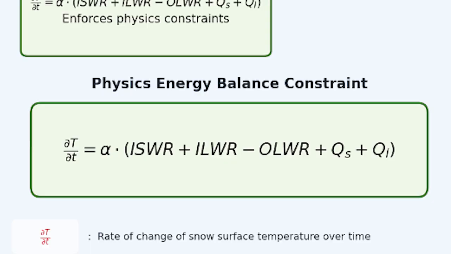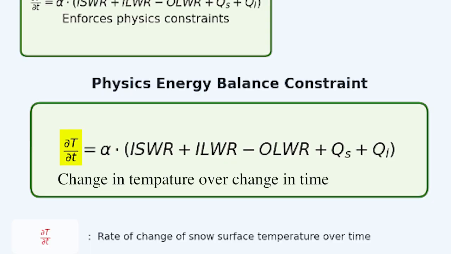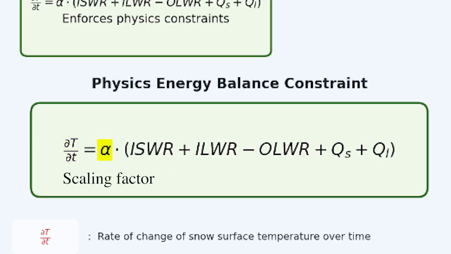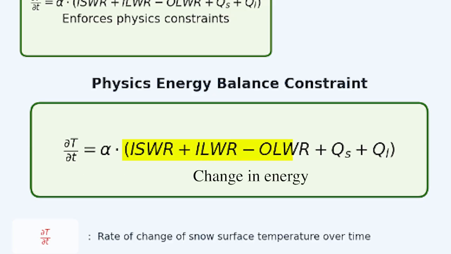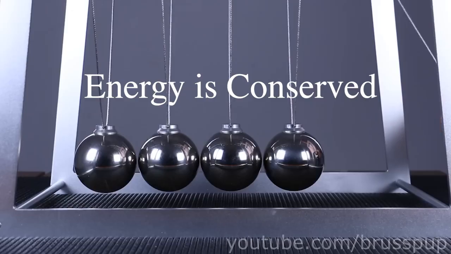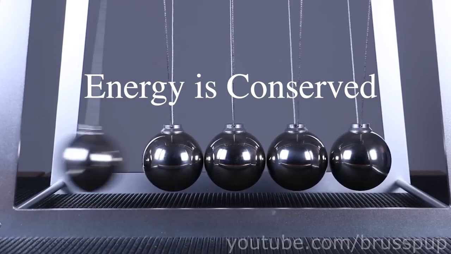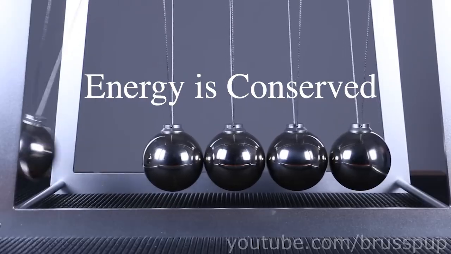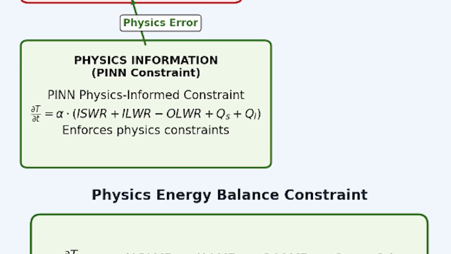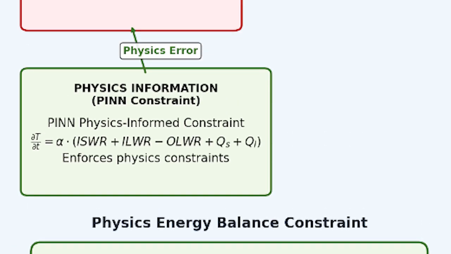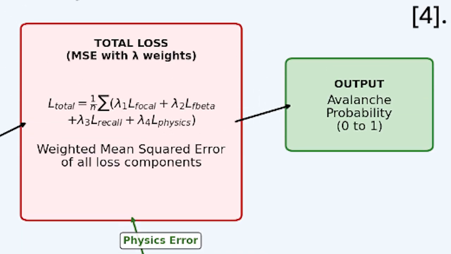The equation states that the change in temperature over the change in time has to equal a scaling factor multiplied by the change in energy in the form of radiation and heat flux. This taught the model the first law of thermodynamics and limited unrealistic predictions. The equation was then passed into the model's loss function, which penalized it for outputs not satisfying the conservation of energy.